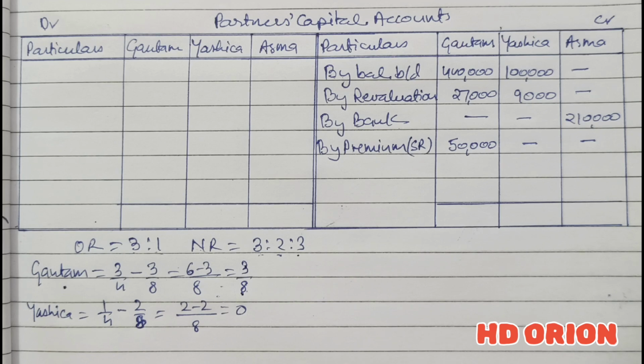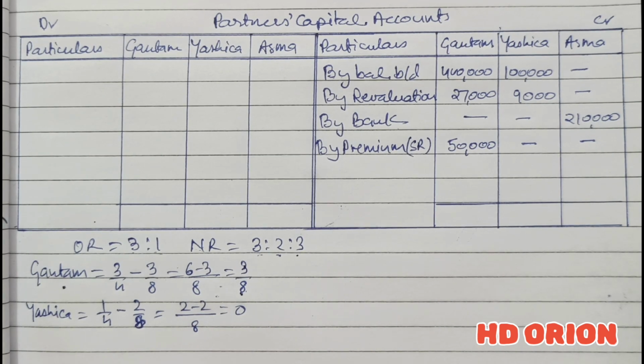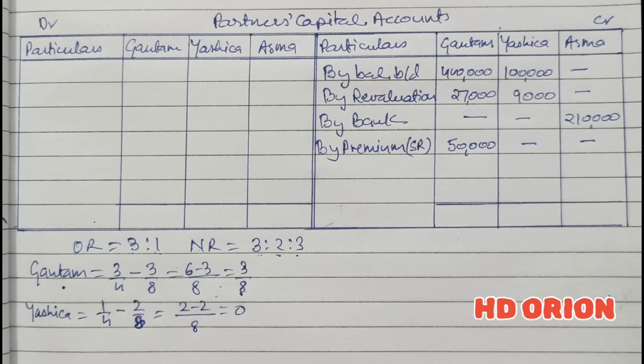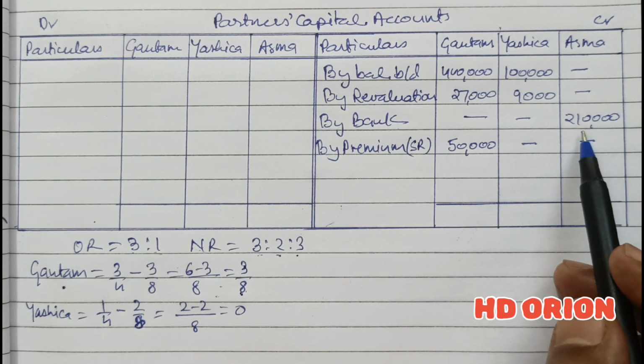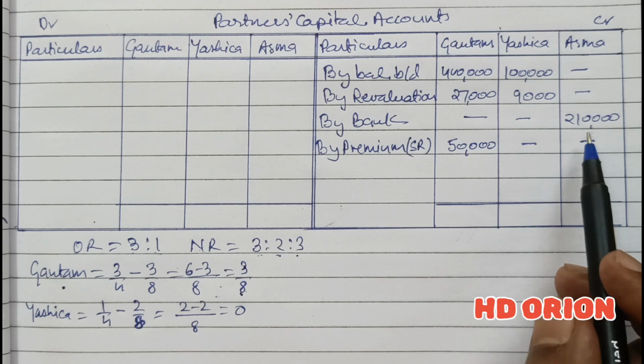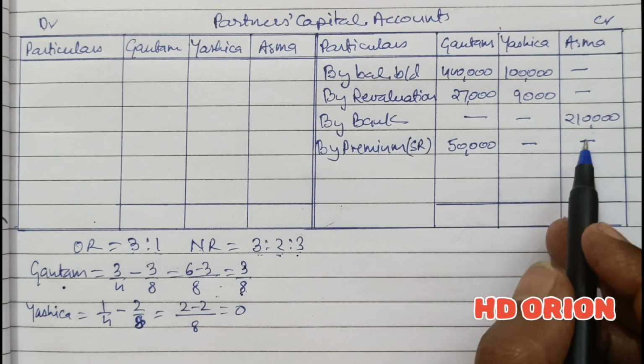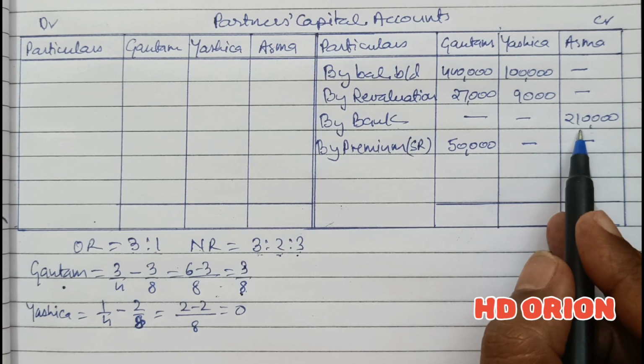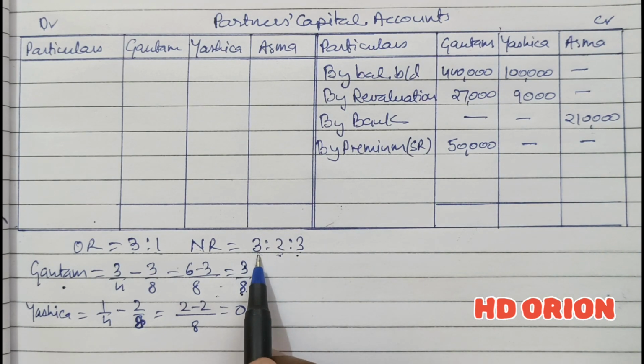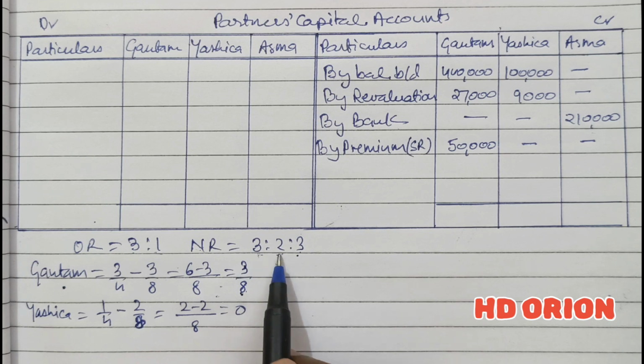Fine. And now we will close. But in the question it is said that capitals of all the partners were to be in the new profit sharing ratio based on Asma's portion of capital. So the new profit sharing ratio is 3:2:3. So 3 represents rupees 2,10,000. So this 3 will also represent 2,10,000, and this 2 we will calculate.